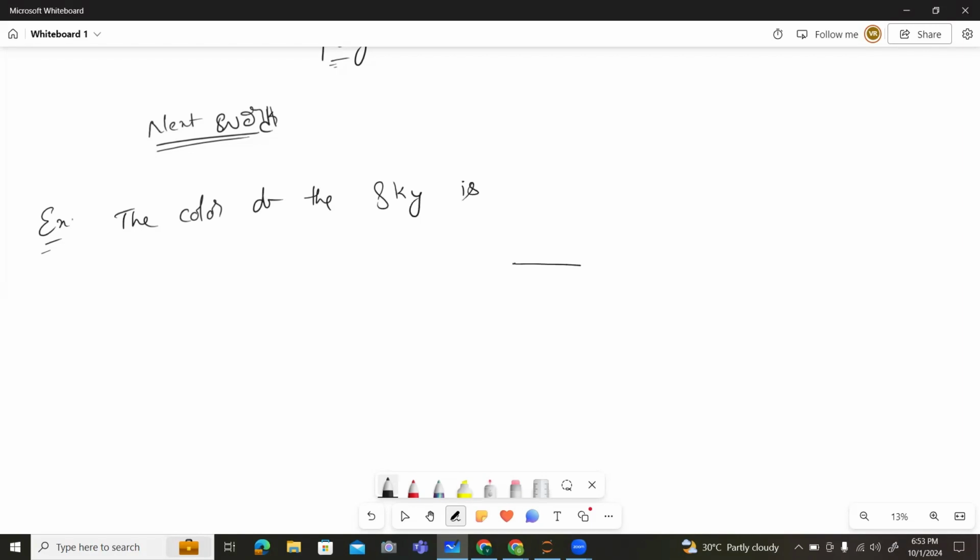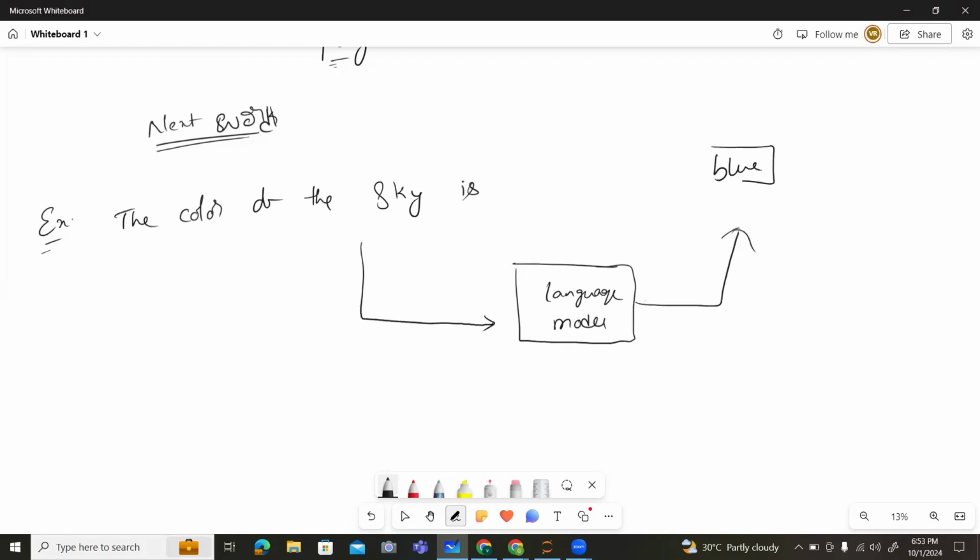If you send this sentence into a language model like ChatGPT, or whatever language models we have, it will easily predict the next word. The color of a sky is blue. It can also generate the next word. These types of things are presented in ChatGPT.